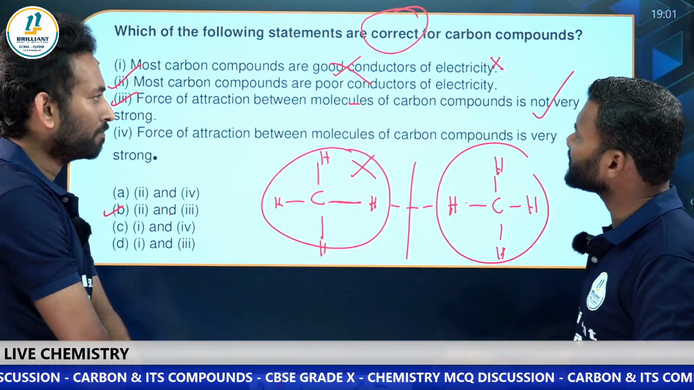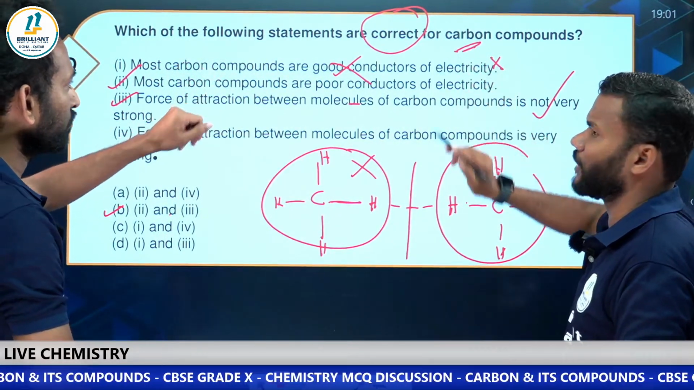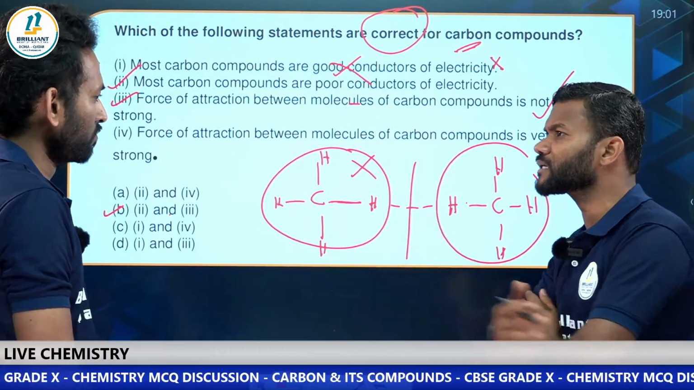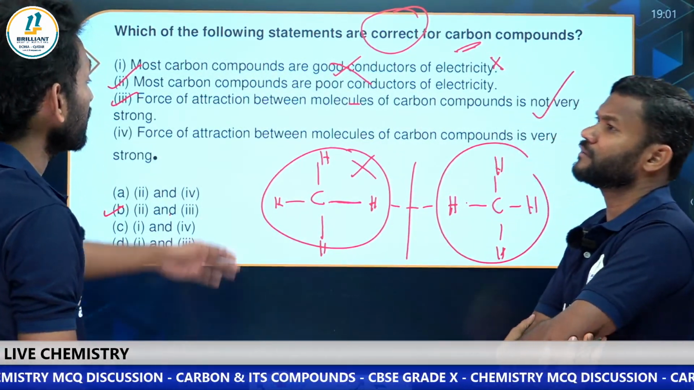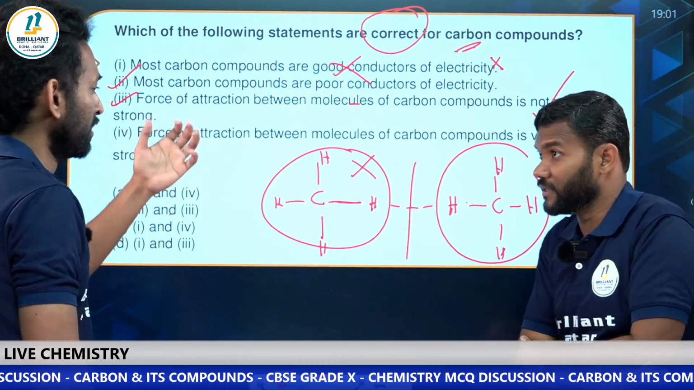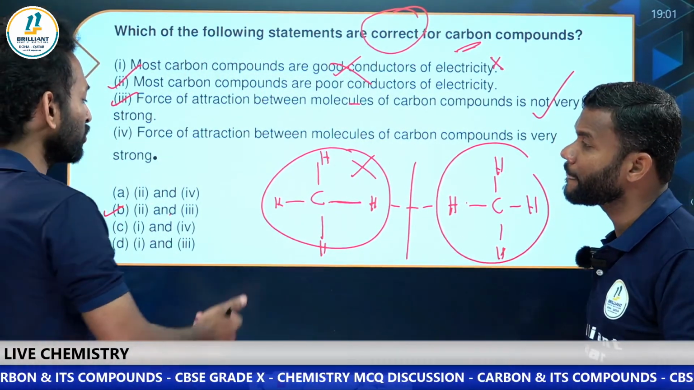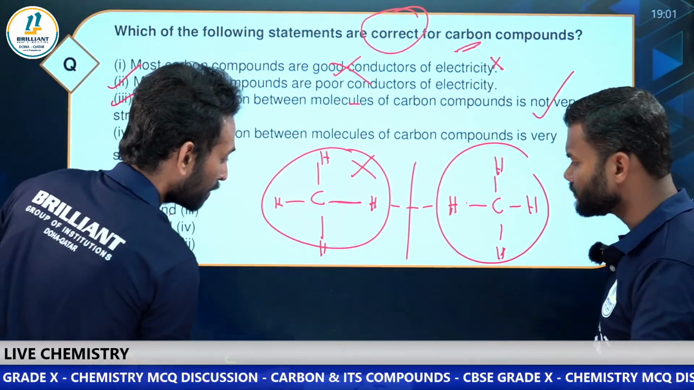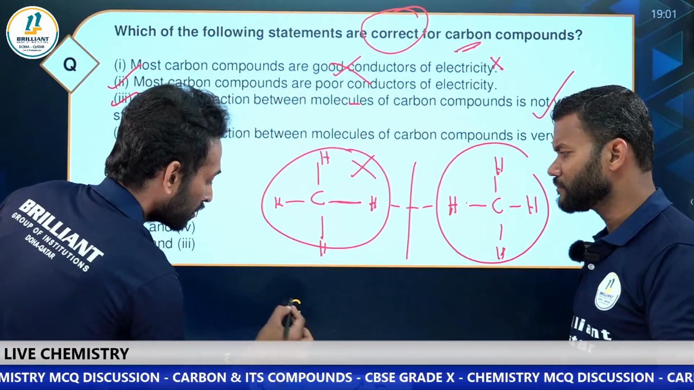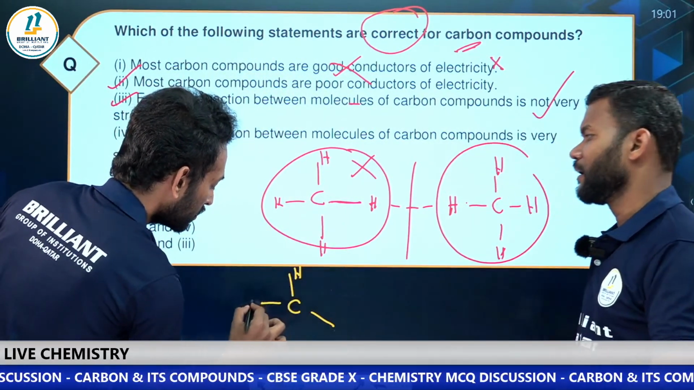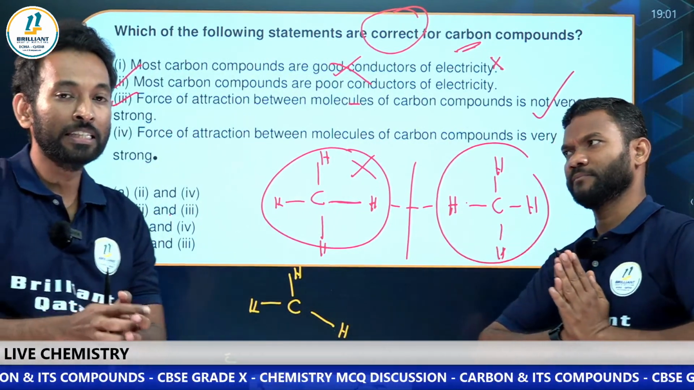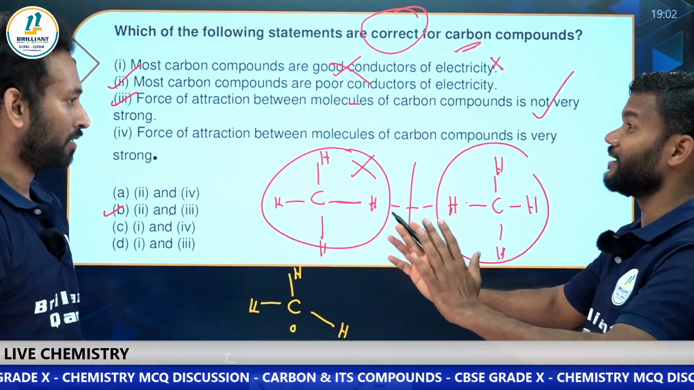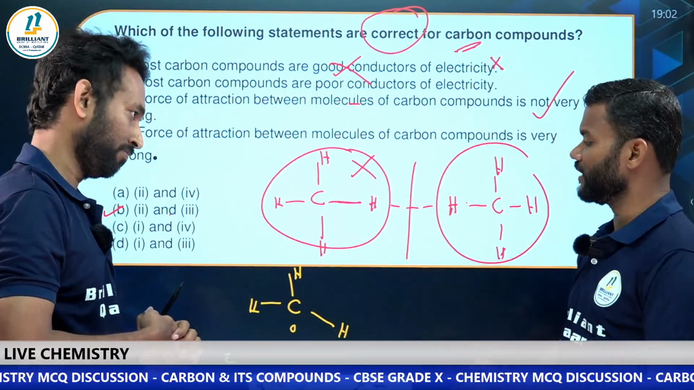But sir, I have a doubt. Some of the carbon forms are good conductors of electricity. Can you give some example? Yeah, definitely, graphite is a good conductor. Then why is it like that? Actually, in graphite, only 3 covalent bonds are there. The fourth electron is free. Free means they can conduct electricity. There will be a free electron.